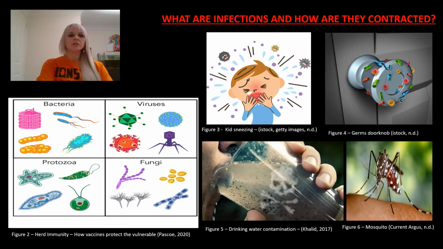So, what is an infection? Well, infections are described as the invasion of the body by microorganisms that are not ordinarily present in the human body, such as the following. Bacteria, which are single-celled microorganisms which are very diverse, coming in a variety of different shapes and sizes, causing illnesses such as bacterial meningitis and tuberculosis.